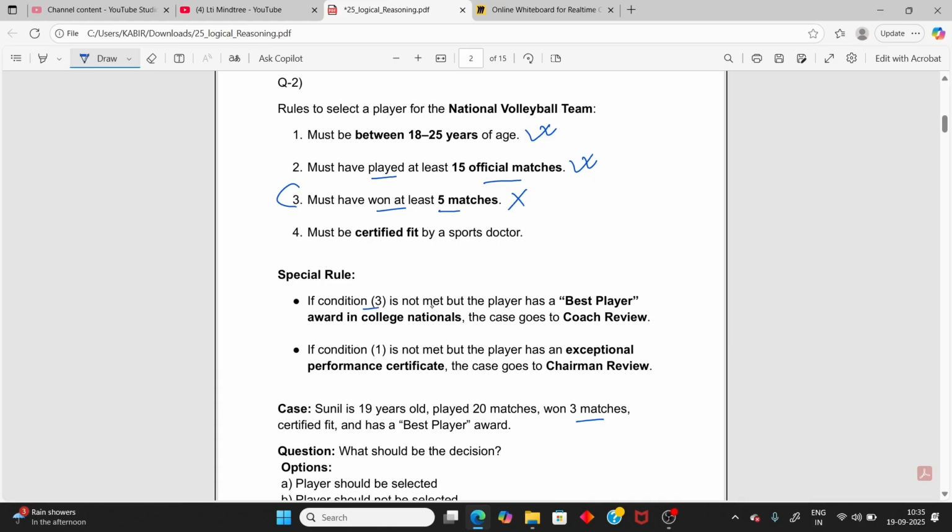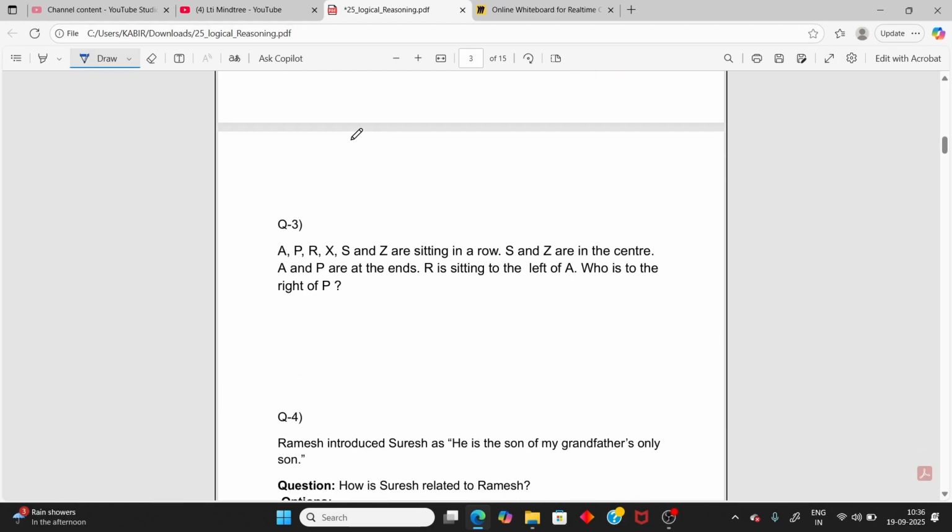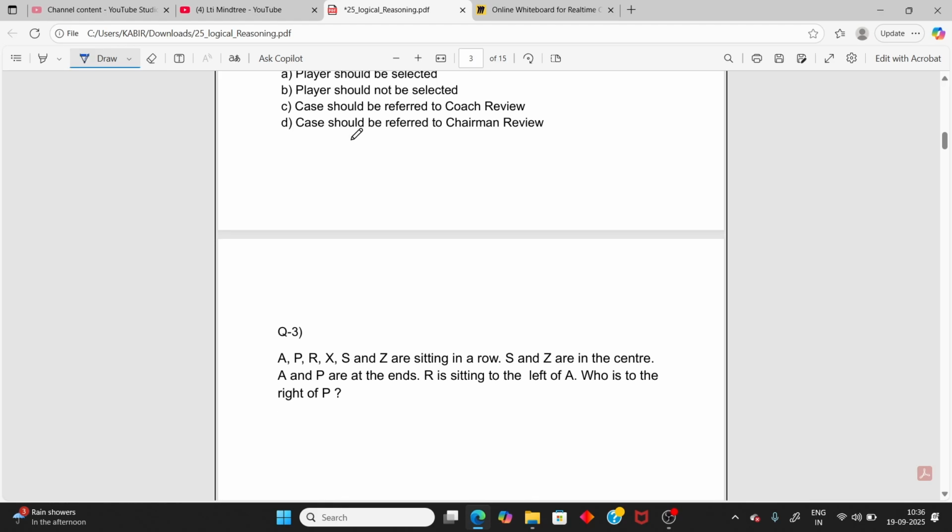If condition 3 is not met, but the player is certified as a best player in college national, then this goes to coach review. Or if condition 1 is not met, but the age is 18 to 50, the condition is actually met. So the answer is that it goes to coach review. Moving to the next one.